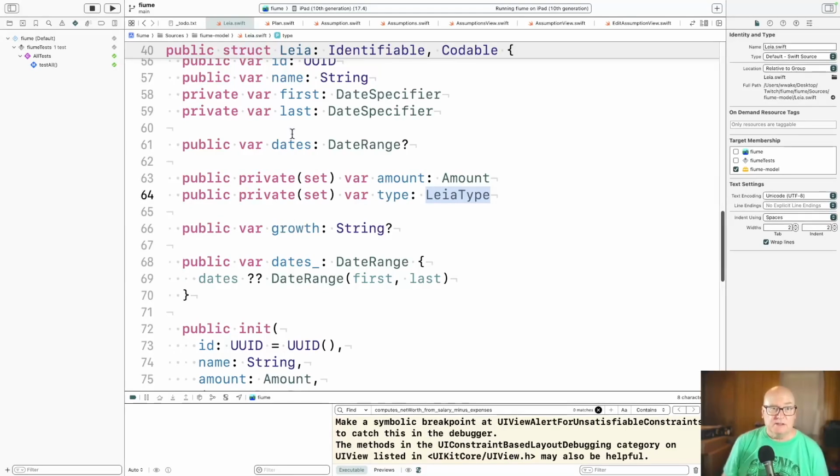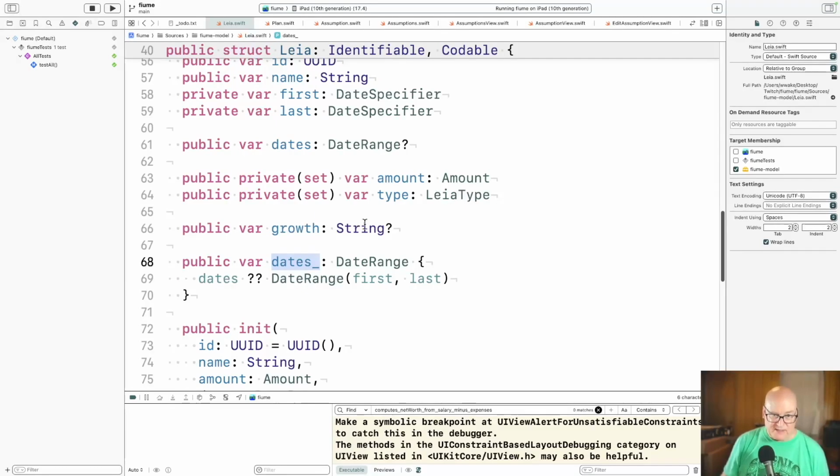Well, two more changes. One is we have this first and last as date specifiers, but since we created that, we've created a concept of a date range, and that's actually more useful for us. You don't often ask for just the one or just the other. Really, it's only when you're editing them that you do that. So I'd like to make this a dates object. So I'm starting it optional, and then I'm giving it that accessor. So you can see the kind of thing we're doing there.